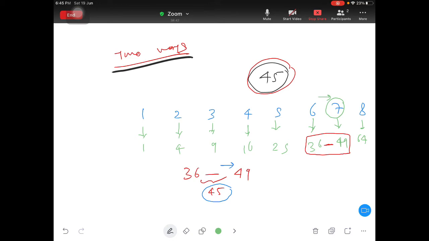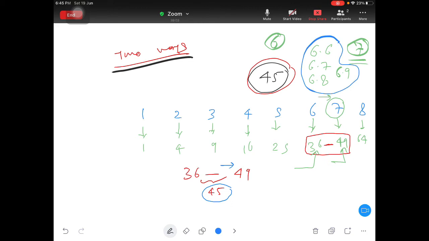So it can be like 6.6, or it can be 6.7, or 6.8, or 6.9, like this. It can never be 7, because 7 means exactly 49. It can never be 6, because 6 means exactly 36. So somewhere in between you will have your answer. Did you get this idea? Okay, so this is one way to look at the root. Now we have another way. That way I will teach you in maths class, because today we are doing physics class. So you just leave this answer as under root 45 meter.